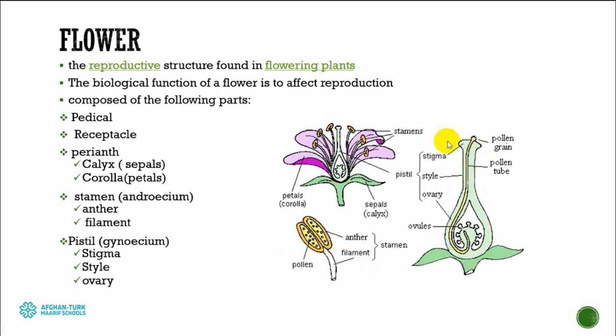And over there we have the female reproductive structure, which is the pistil. The pistil has three parts: the stigma, that part, the style, the neck part of the pistil, and over there we have the ovary. Inside the ovary there are ovules, or eggs, of the plant. So this is the female reproductive organ, and this is the male reproductive organ for the plant.